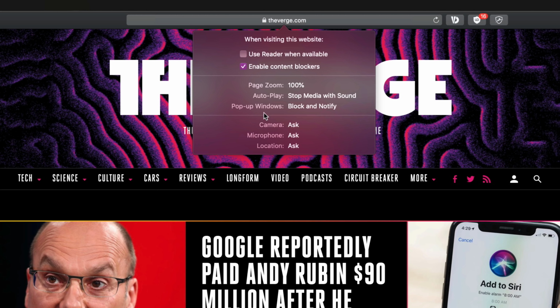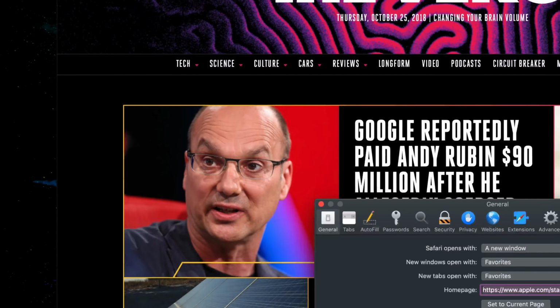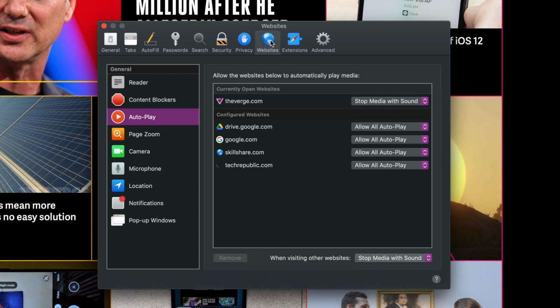But you might be wondering, okay, that's by website, which is kind of annoying. Is there a way to do this system-wide? Well, yes, there is. You can actually enter Safari Preferences and then go to Websites. And then down here at the bottom, when visiting other websites than the ones that you've made specific exceptions for, you can just say, never autoplay. And then all these other ones you can whitelist by hand, which is probably the best system because really who wants autoplaying video in their background?